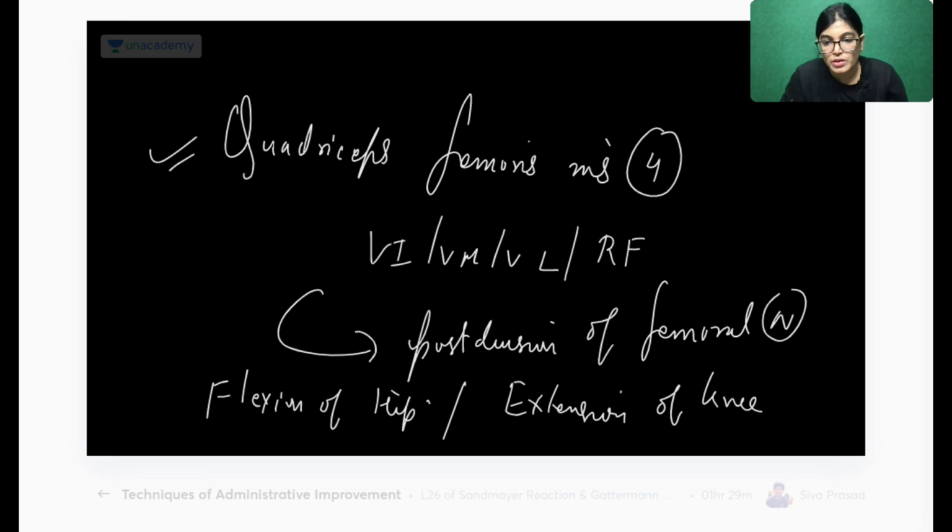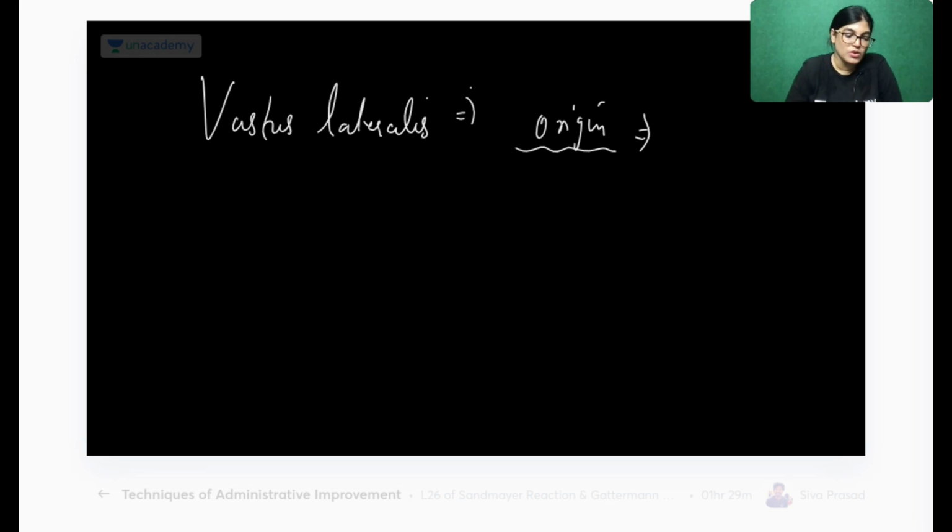How can you remember the origin? You can remember it by the linea aspera. If it is lateralis, it is from the lateral border of femur and lateral aspect of linea aspera. The starting point is greater trochanter. Yes, absolutely right.